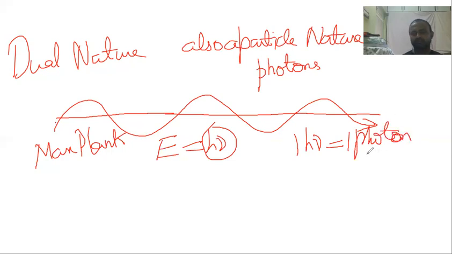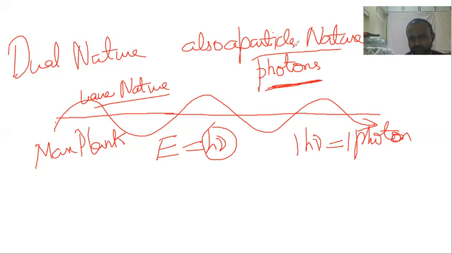Can you tell me the definition of dual nature of light? Dual nature of light is simply nothing but dual means two natures. Light already has wave nature, which everybody knows, because light has frequency and wavelength. Along with that wave nature, it is said to have particle nature. And the particle nature is because of the existence of photons. And the energy of one photon is equal to 1 h nu.